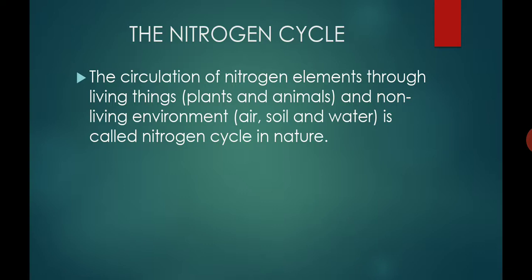Nitrogen gas circulates between the biotic and abiotic components of the biosphere. Biotic components of the biosphere are plants, animals and microorganisms. Abiotic components are air, soil and water. This nitrogen circulates between the biotic and abiotic components and remains constant in the atmosphere. Let us learn how it circulates.